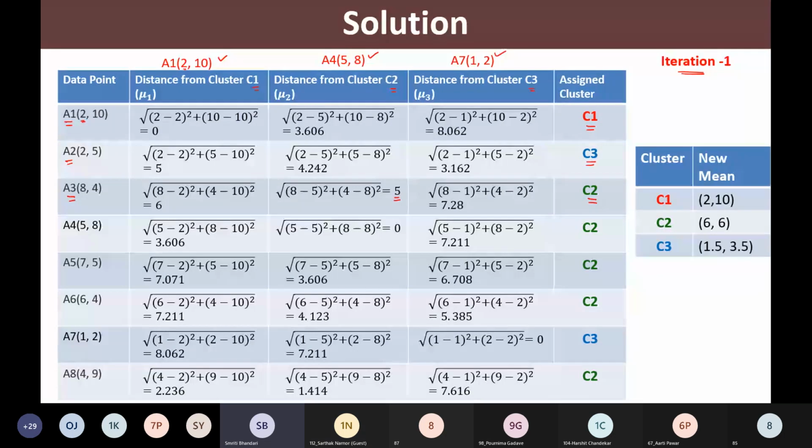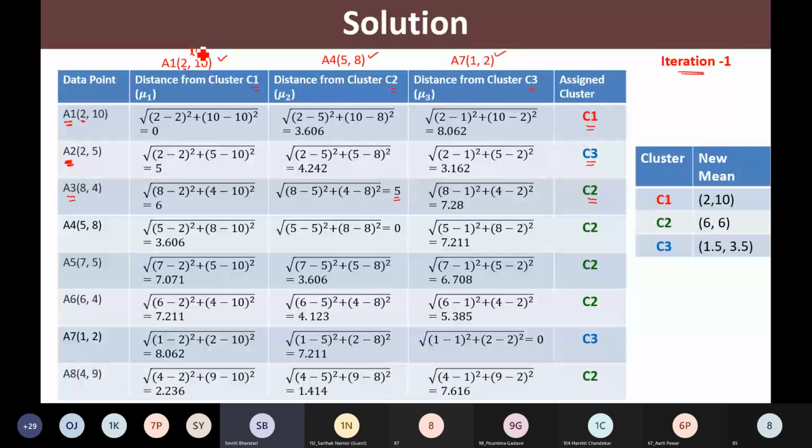See, this is my point A1 or this is my point A2. So let us assume this point A2. We have computed the Euclidean distance of A2 and this mu. This is my cluster center, no? Yes, these are the initial cluster centers that we have assumed. So this is my mu1, this is my mu2 and this is my mu3. So simply I am computing the distance between these 2 points.